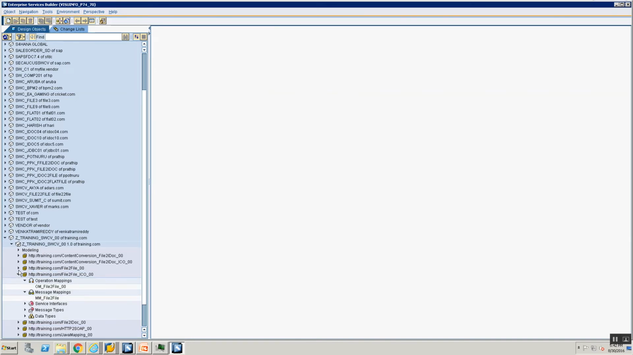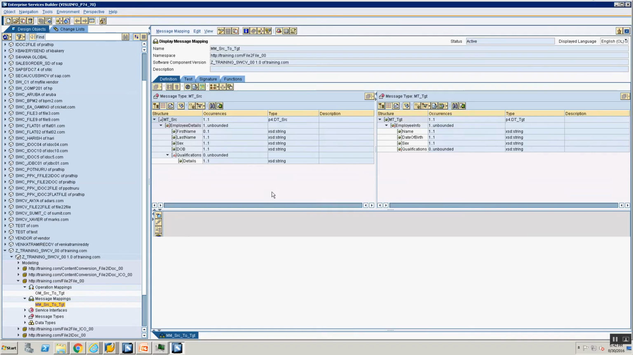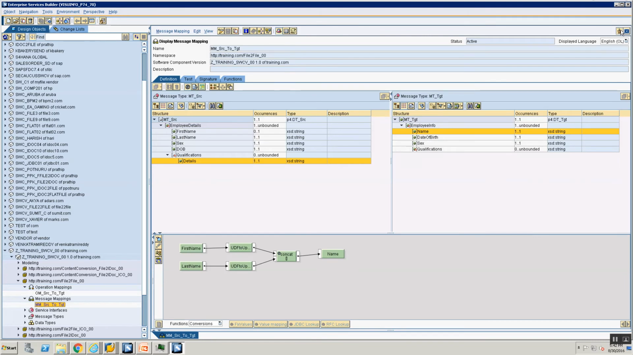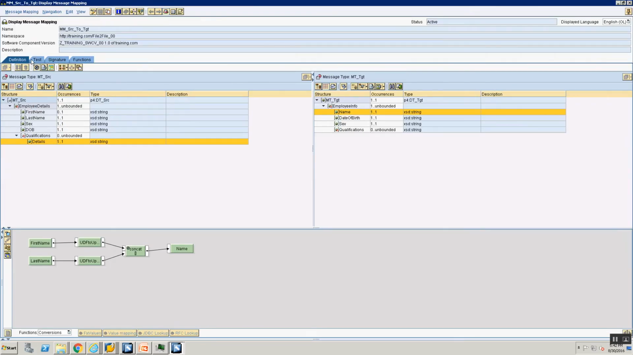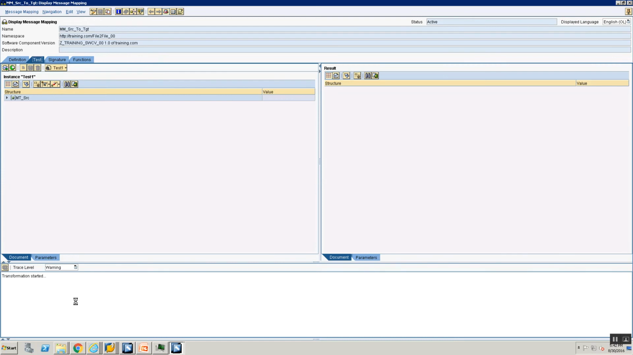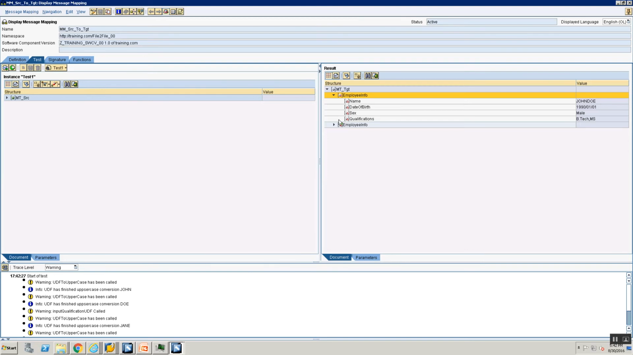Let's look at the mapping for our file-to-file scenario. Okay, here we go. This is the mapping for our file-to-file scenario. I'll pop this out as always. I popped it out, and let's go ahead and execute our mapping. I've executed my mapping and everything seems to be working fine.